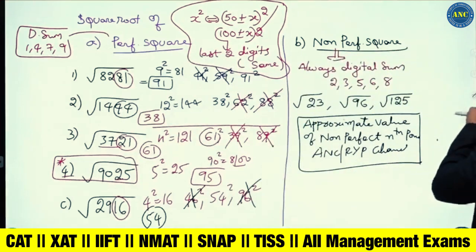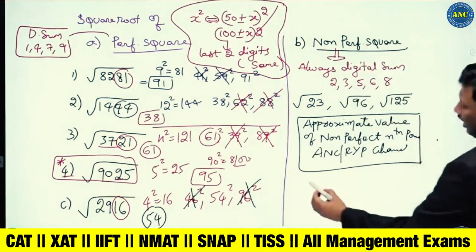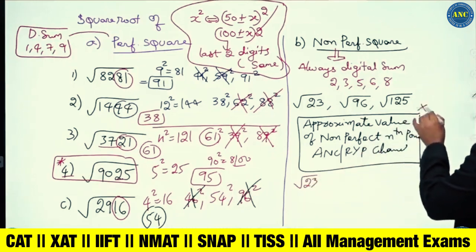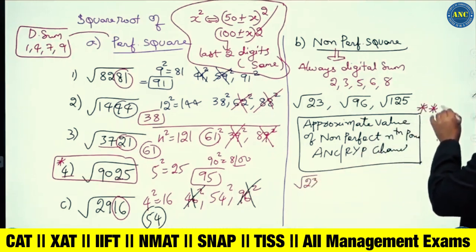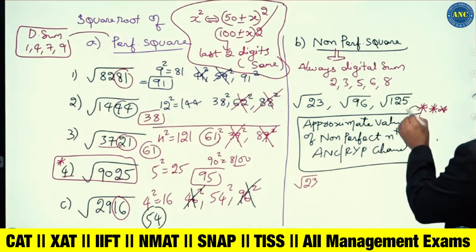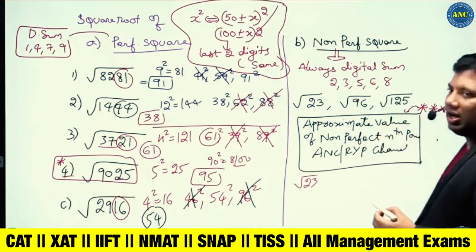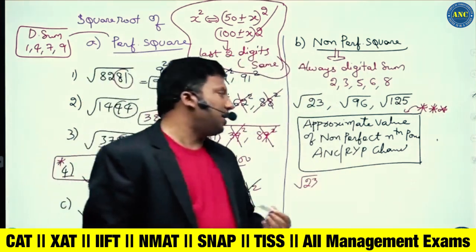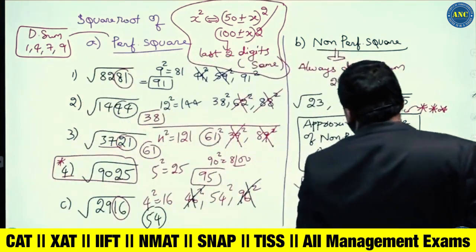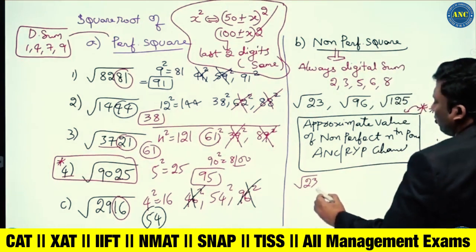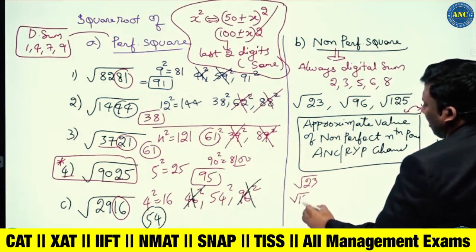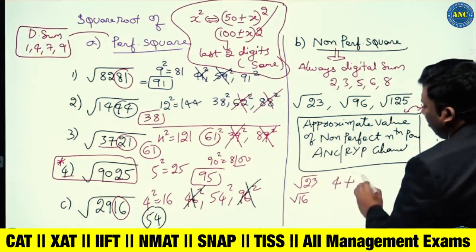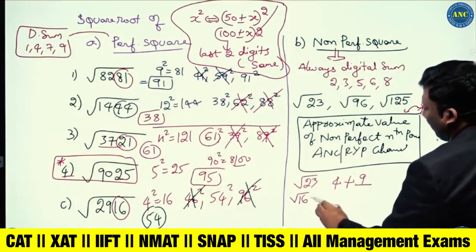How did I do it? It is a very simple logic. If it is root 23, please go back and check this video. Whenever you are going through this video, please pause it here, go back and check it in the ANC channel or in the RYP channel, learn the concept and come back. Root 23 is greater than root 16. So the answer will be 4 plus the difference between 23 and 16, which is 7,